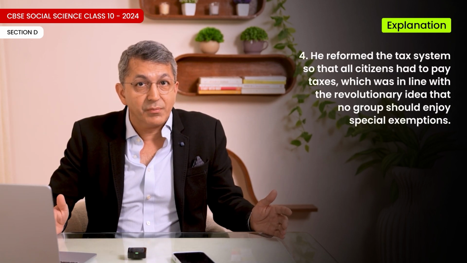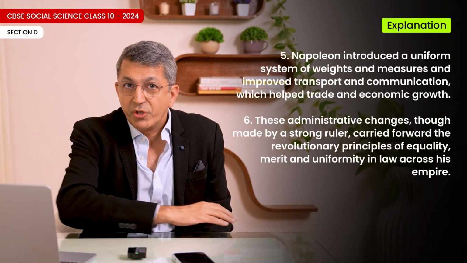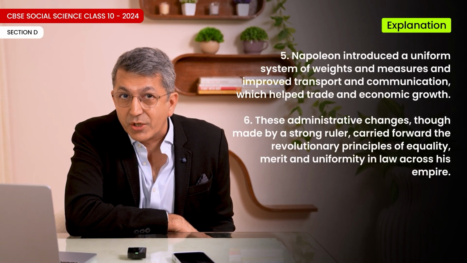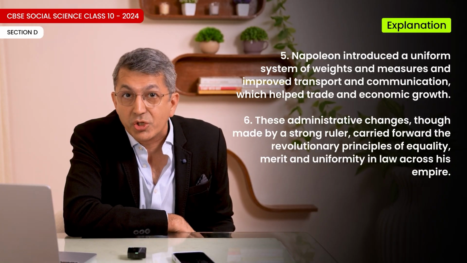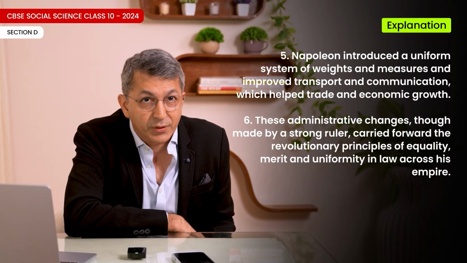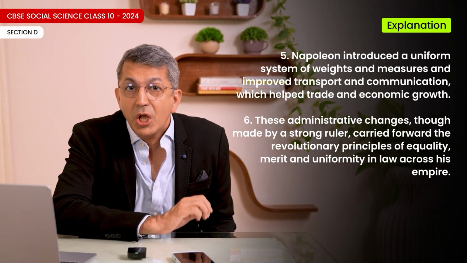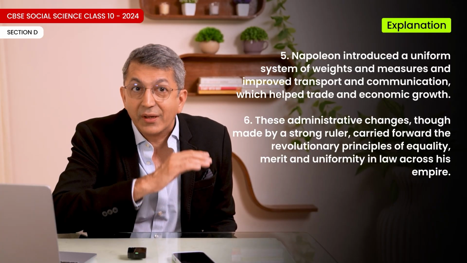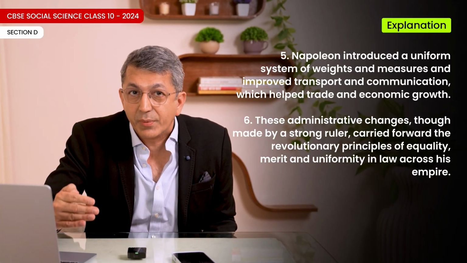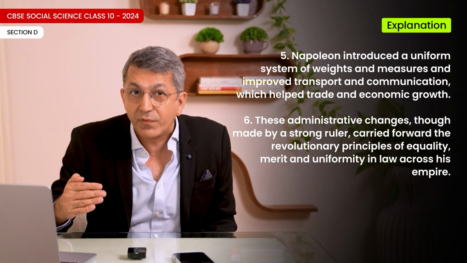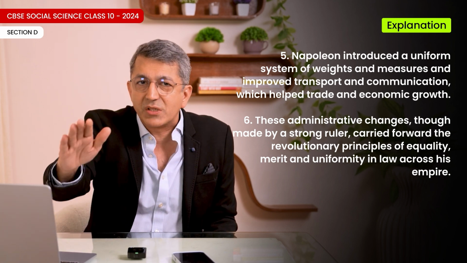The code removed birth-based privileges of the nobility and allowed people from different social backgrounds to rise based on talent and ability. He reformed the tax system so that all citizens had to pay taxes, which was in line with the revolutionary idea that no group should enjoy special exemptions. Napoleon introduced a uniform system of weights and measures and improved transport and communications, which helped trade and economic growth. These administrative changes, though made by a strong ruler, carried forward the revolutionary principles of equality, merit, and uniformity in law across his empire.